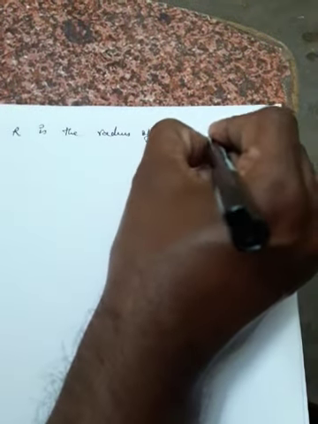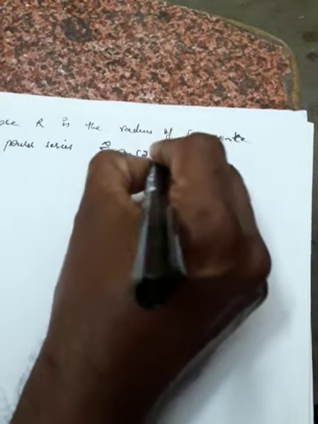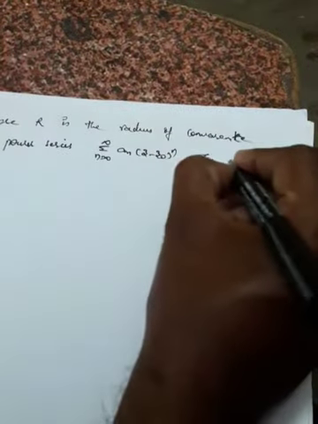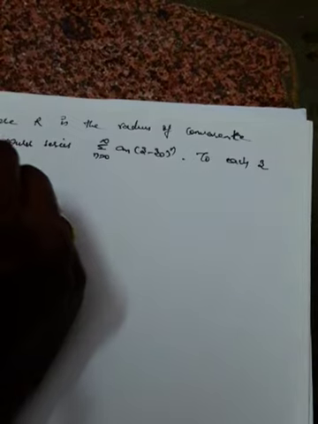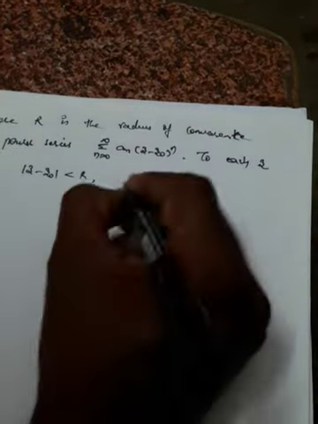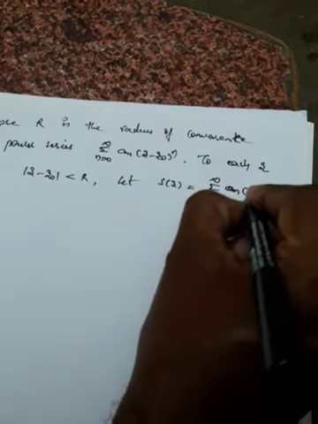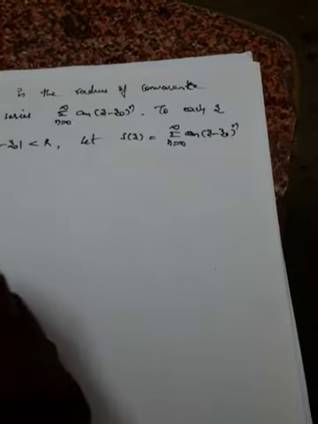The theorem is in the form of like this. Suppose R is the radius of convergence of the power series summation n equal to 0 to infinity a n (z minus z naught) whole power n, for each z with mod z minus z naught less than R. Let S of z be equal to summation n equal to 0 to infinity a n (z minus z naught) whole power n,